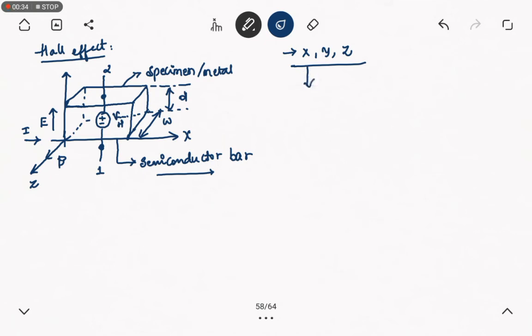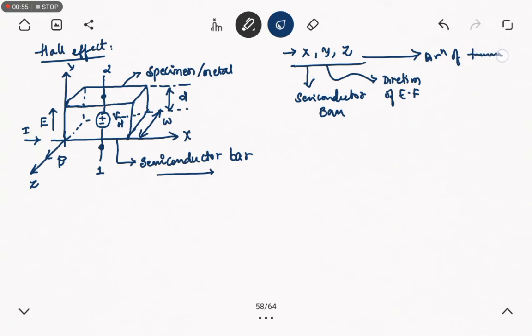Here on the x axis we have placed the semiconductor bar, the y axis has the direction of the electric field, and the z axis has the direction of the transverse magnetic field.